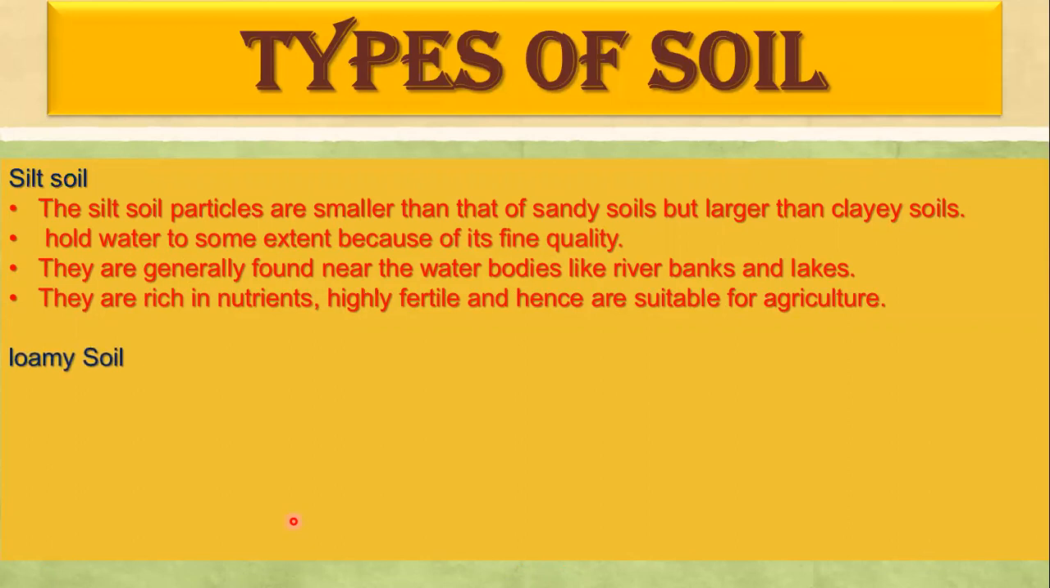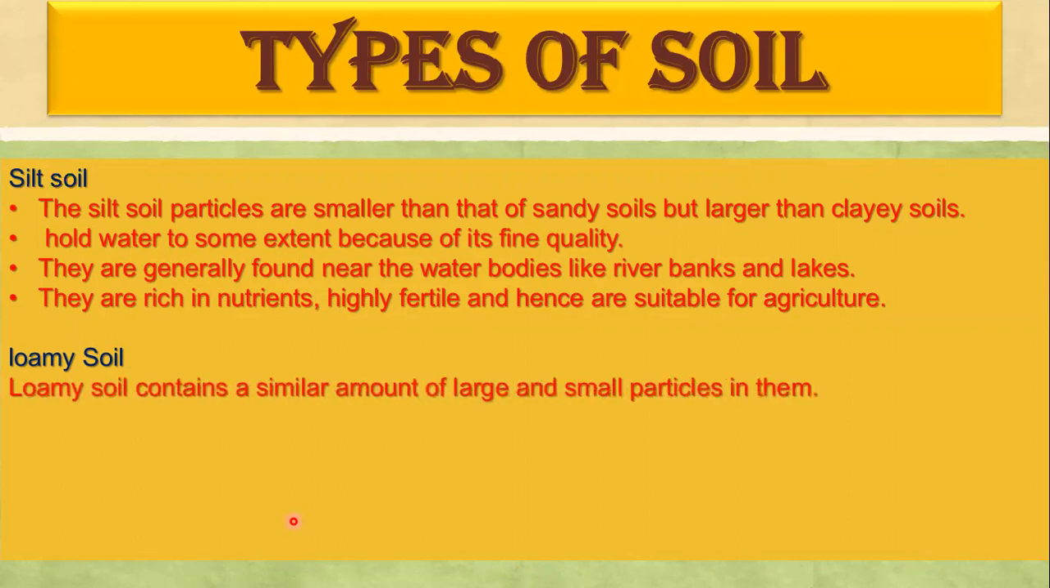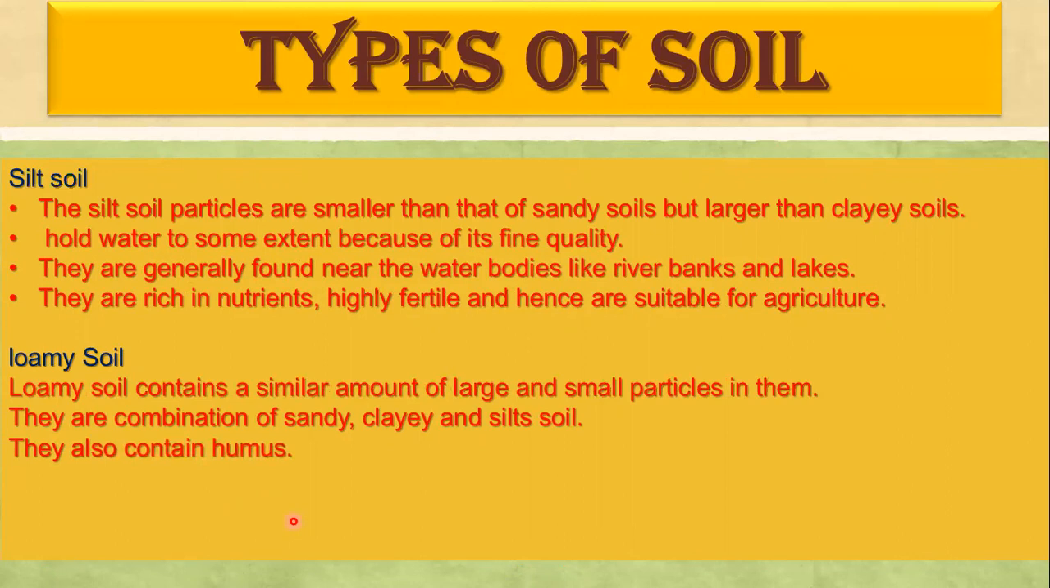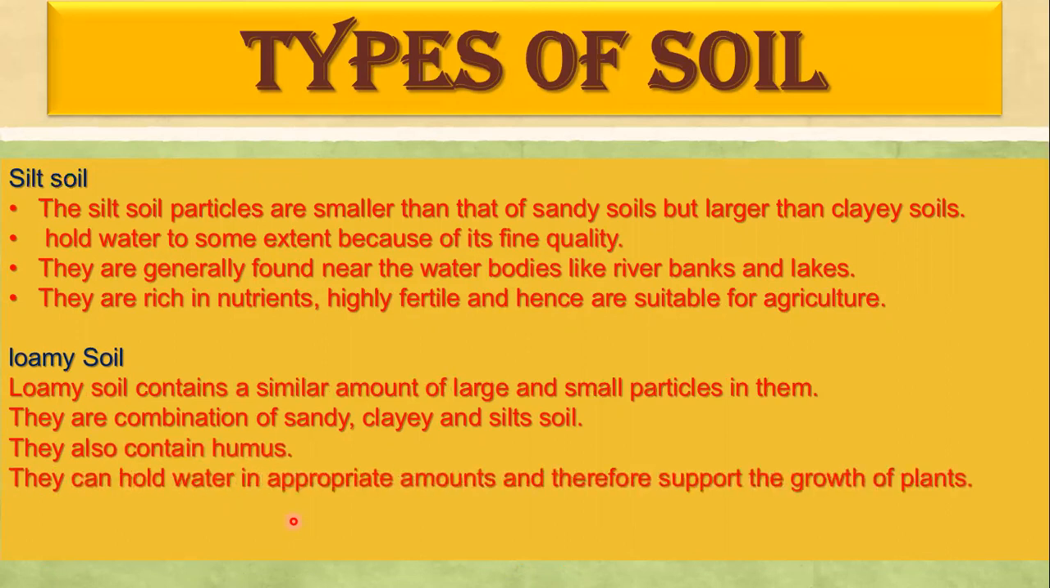Now, the loamy soil is the best soil among all because it is a mixture of sandy, clay, and silt soil. So it contains a good amount of humus in it. It contains similar amounts of large and small particles because it's a mixture of different kinds of soil, and hence its combination of sandy, clay, and silt has some smaller particles and some larger particles. It has a good amount of humus in it, so it is the best soil and it supports the growth of plants.